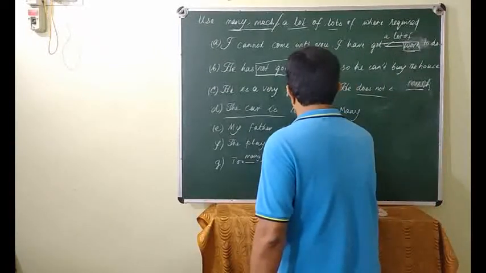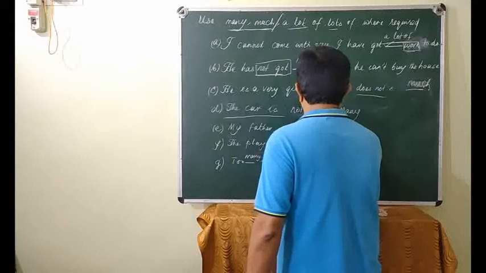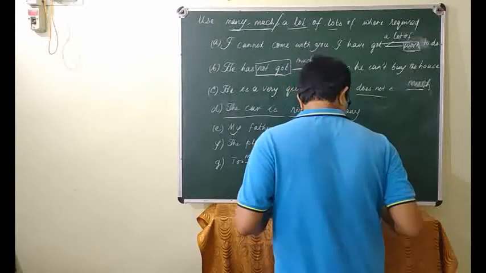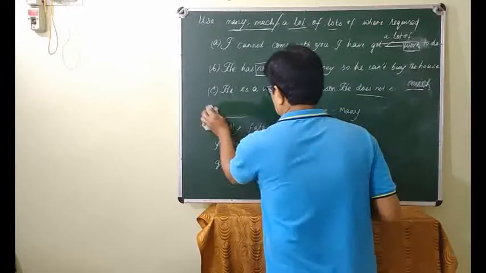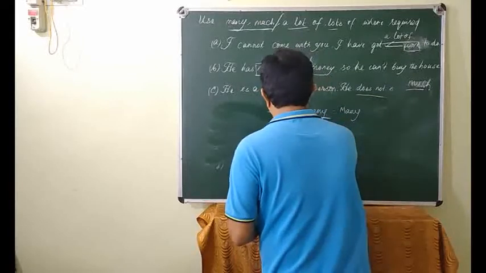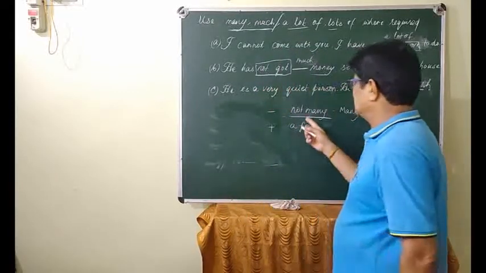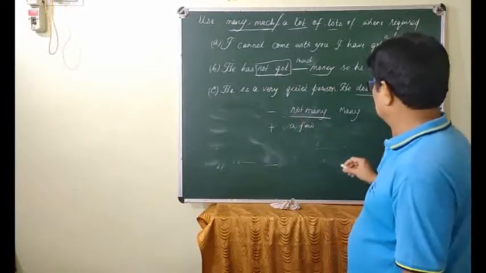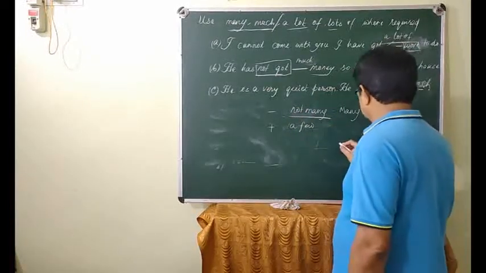You see, not many, a few. This is negative meaning, this is positive meaning, but the meaning is the same. Semantically, somewhat it is different. We will discuss tomorrow. Then much.